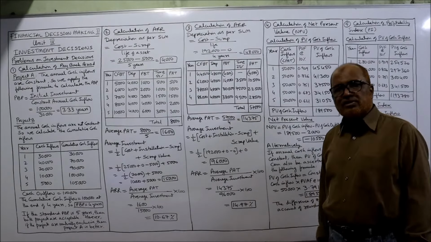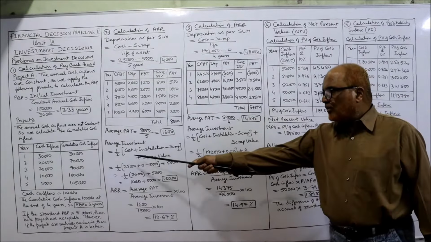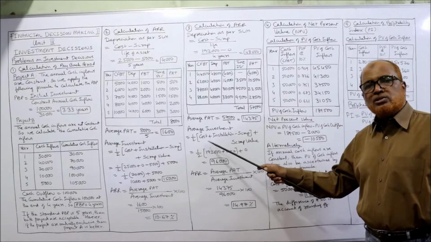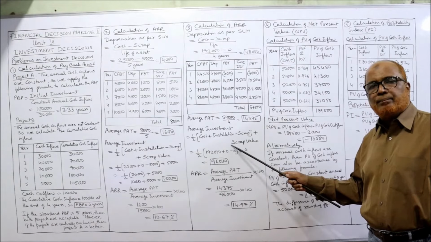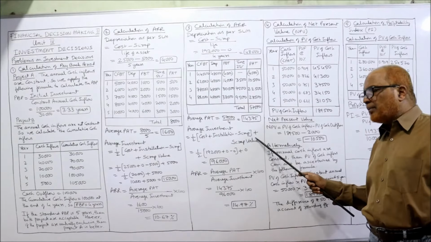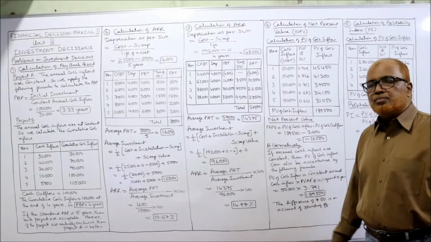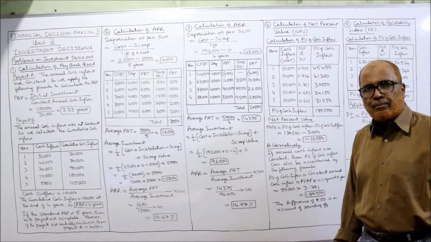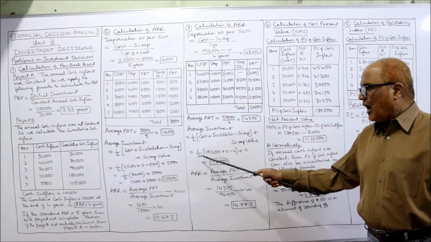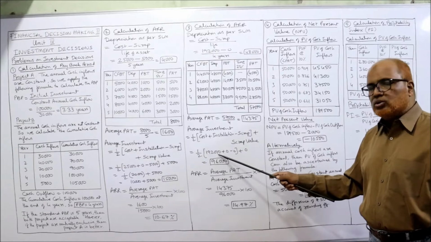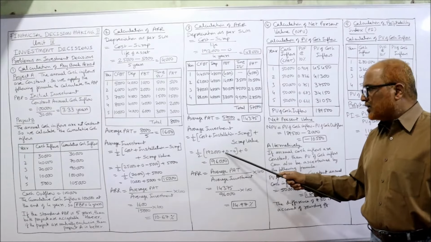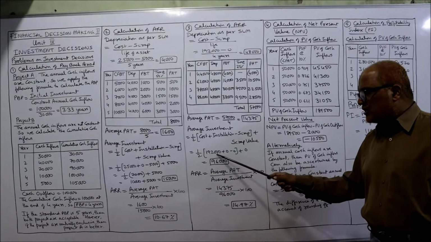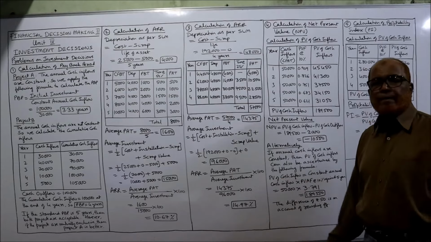Now we need average investment. Same formula that we applied in the previous problem. 1 by 2, half into cost plus installation minus scrap. Close the bracket. After the bracket, plus scrap. In this problem, we don't have installation cost and we don't have scrap value. Just put 0. Half. Cost is 1,92,000, given in the problem. Installation 0, scrap 0, 0. So 1 by 2 into 1,92,000, you'll get 96,000.